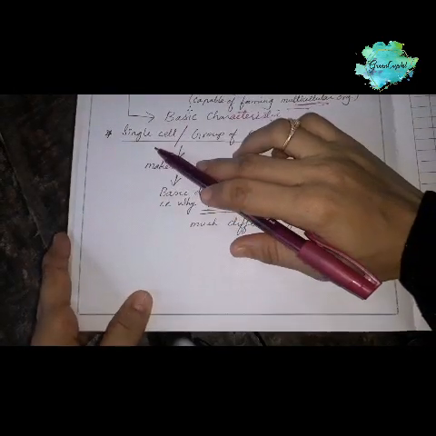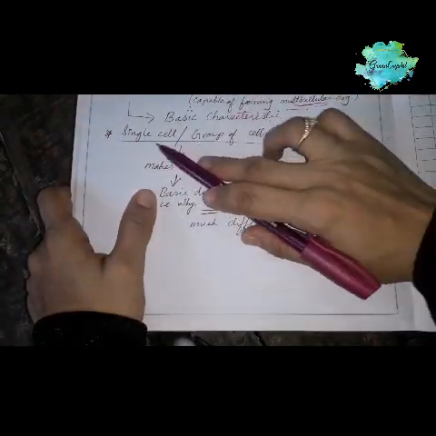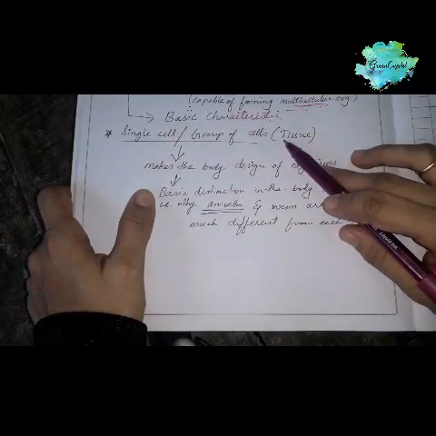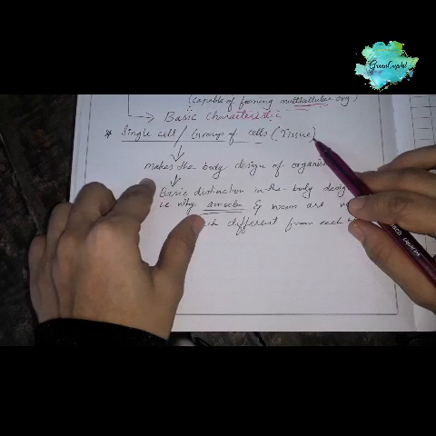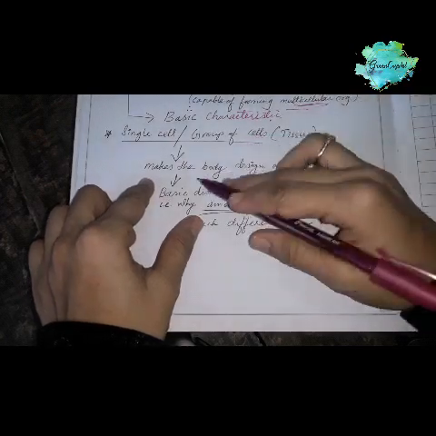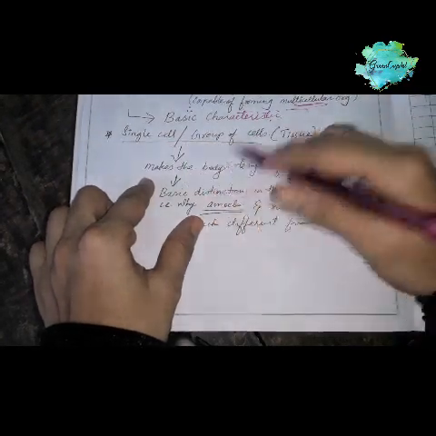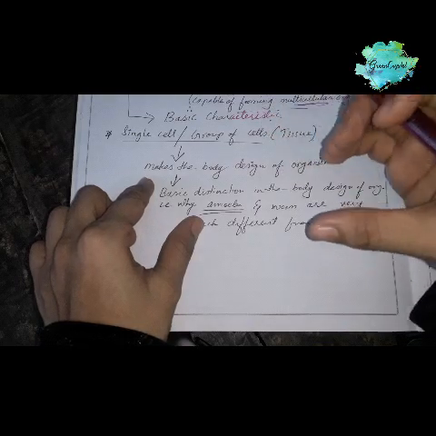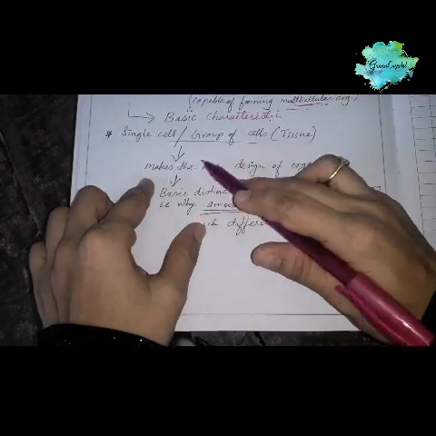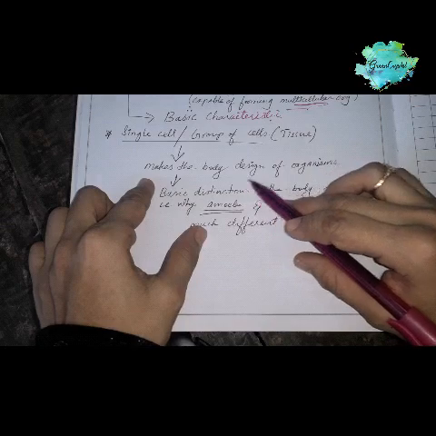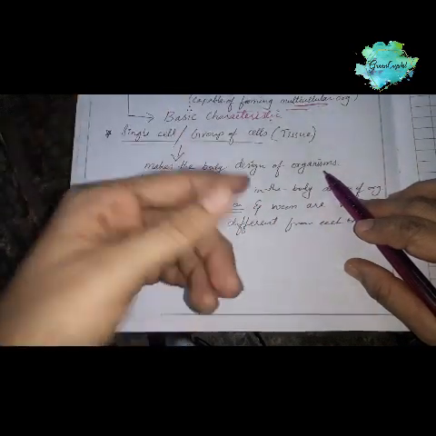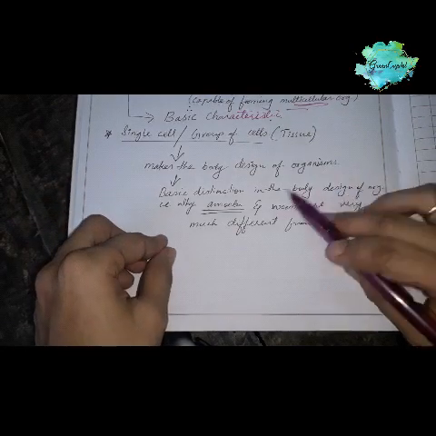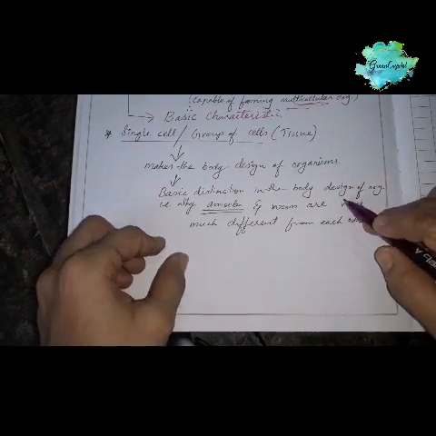Next, the feature we are taking is single cell or group of cells, that is tissue. Whether the organism is made up of a single cell, unicellular, or it is made up of many cells or a group of cells. So this makes the body design of the organism. Okay, whether it is single cell or multicellular, that is the basic distinction in the body design of the organism.